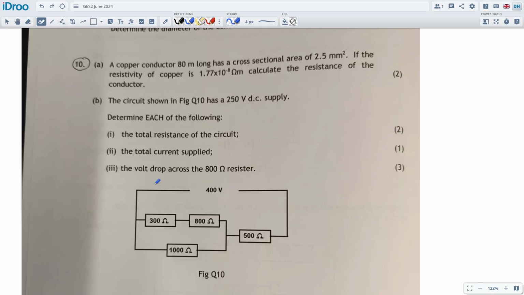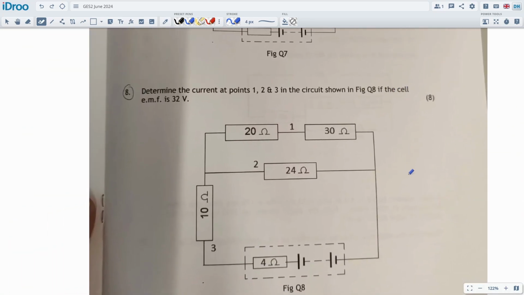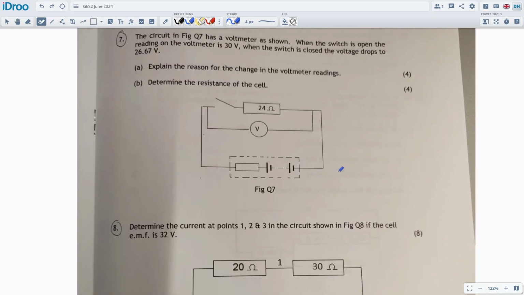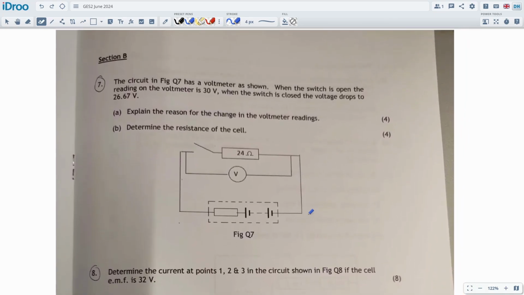But then we have simple circuits. Now these simple circuits, well, we had a previous question on simple circuits right here, so it's quite unusual to get 2 of these in a row. You could even count this as being a simple circuit, so very unusual to have 3 of them in a row. I count this one as being a definition question, because you either know or you don't, and it always comes up to be the same, and they always ask the same thing. There's no variation on this question so far.